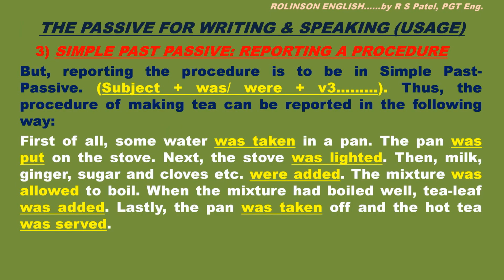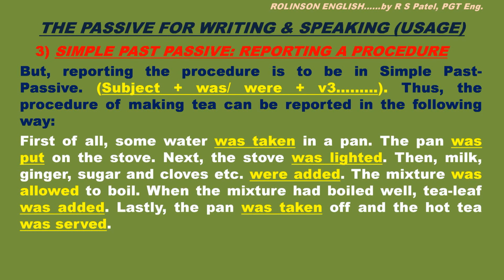Next is simple past passive, reporting a procedure. Same procedure is reported here in past passive. See, narrating the procedure is in simple present passive, but reporting the procedure is to be in simple past passive. That is subject plus was or were followed by third form of the verb. Thus the procedure of making tea can be reported in the following way.